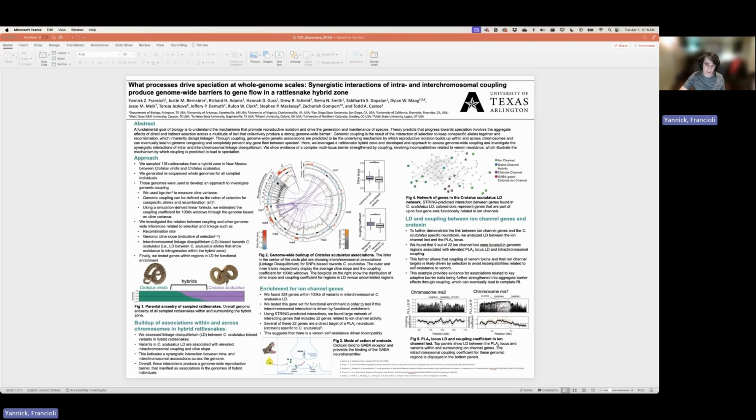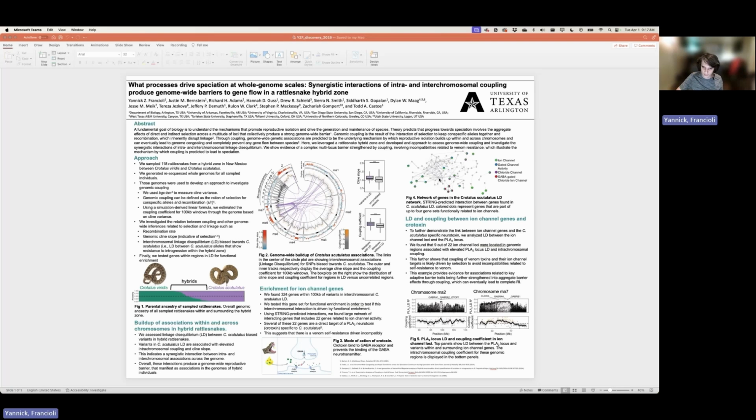We then investigated the genes that are in the regions found to be in LD. We found 324 genes in those regions. We tested for gene enrichment and found a significant enrichment for ion channel genes, which is really interesting because Crotalus scutulatus has a neurotoxin that specifically targets ion channel genes. So that suggests that there's a venom self-resistance driven incompatibility. The hybrids need to have the ion channel for scutulatus if they have the neurotoxin from scutulatus.